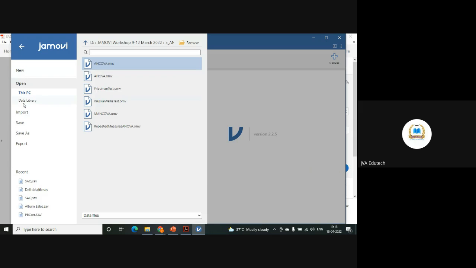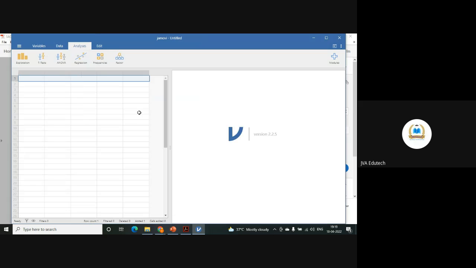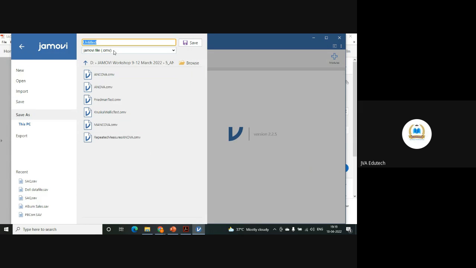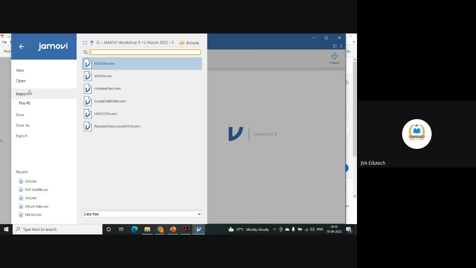But rather than open, you have to go for import if it's not an OMV file. An OMV file is a file created in Jamovi, like we have created our variables. If you save it, it will be saved as an OMV file, and then that can be opened. But if you have to open a file in another format, then you have to click on import.